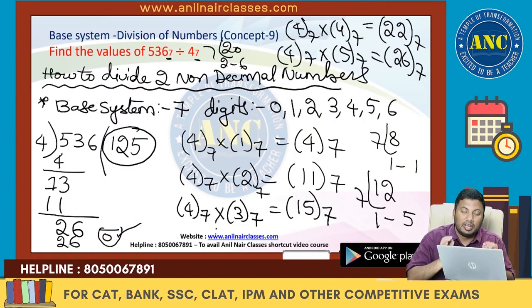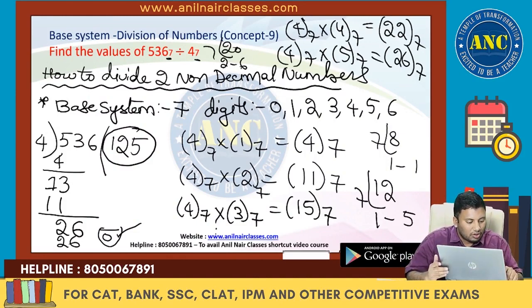Second key point, 4 ones are 4. 4 twos are 8. 8 is not possible in base system 7. 8 in base system 7 is 1 1, because 7 ones are 7, remainder 1. 4 threes are 12. 12 in base system 7 is 1 5. 4 fours are 16, which is 2 2. 4 fives are 20, which is 2 6.